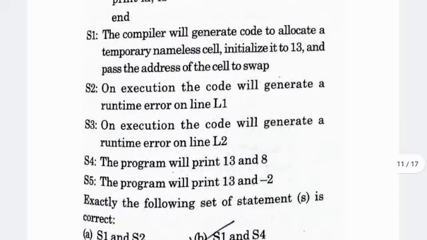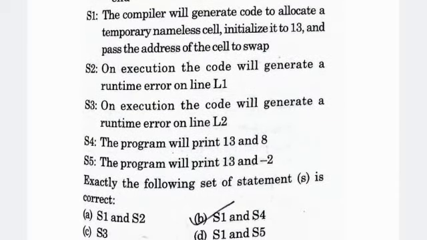There are four statements given. The first statement: the compiler will generate code to allocate a temporary nameless cell, initialize it to 13, and pass the address of the cell to swap. The second statement: on the execution of the code, it will generate a runtime error on line 1.